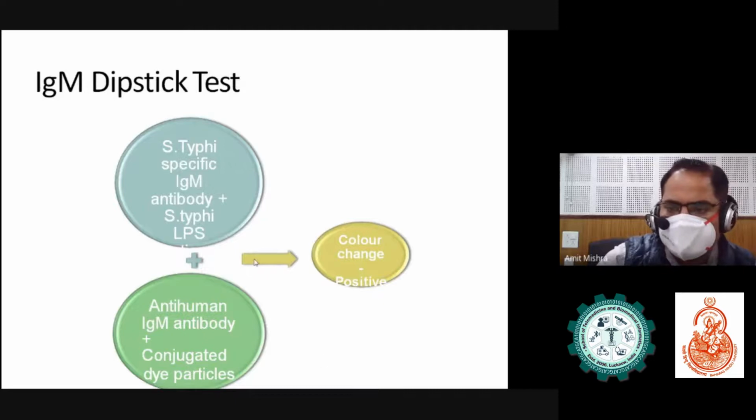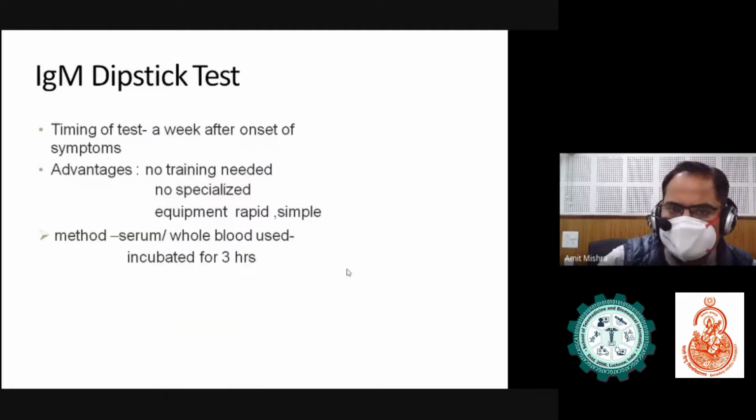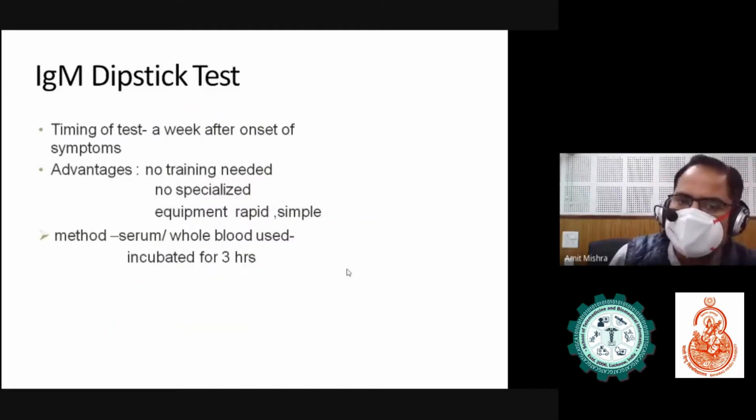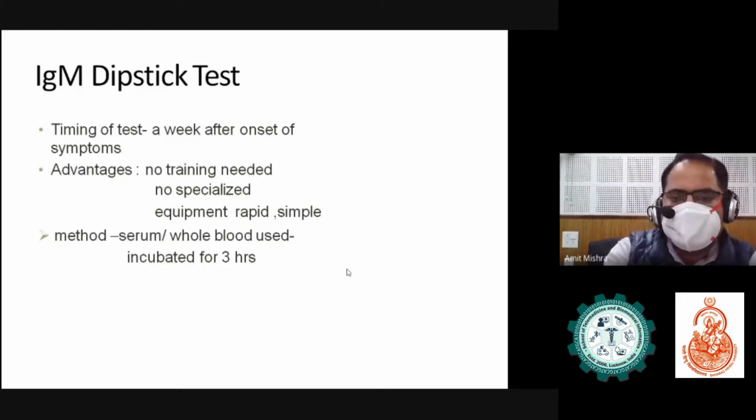Graphically, you can see the IgM dipstick test: Salmonella typhi specific IgM antibodies plus Salmonella typhi LPS plus anti-human IgM antibody plus conjugated dye particles. The timing of the test is one week after the onset of symptoms. The advantages are no training needed and no specialized equipment. It is rapid and simple. The method uses serum; whole blood can also be used, incubated for 3 hours.